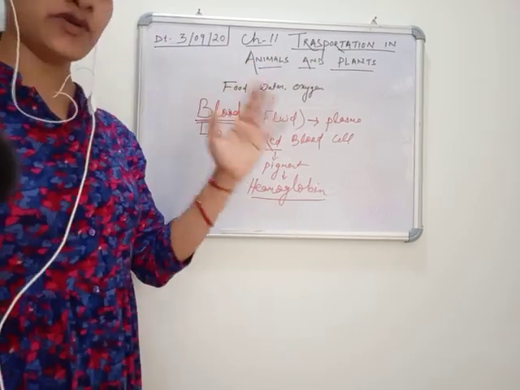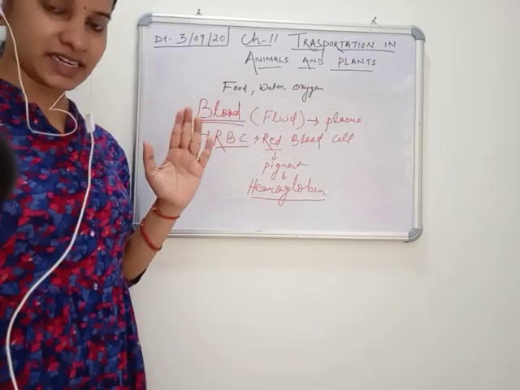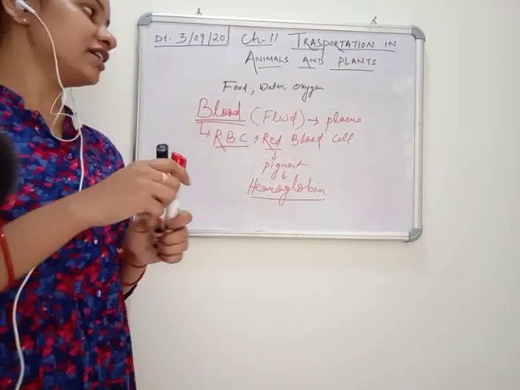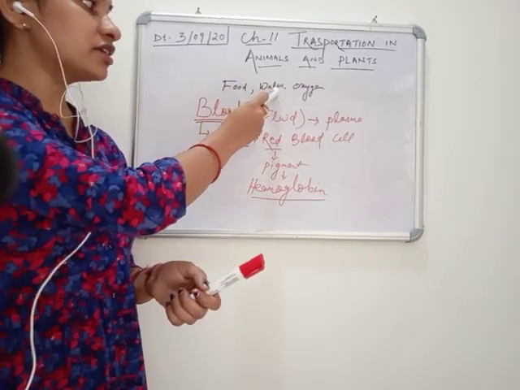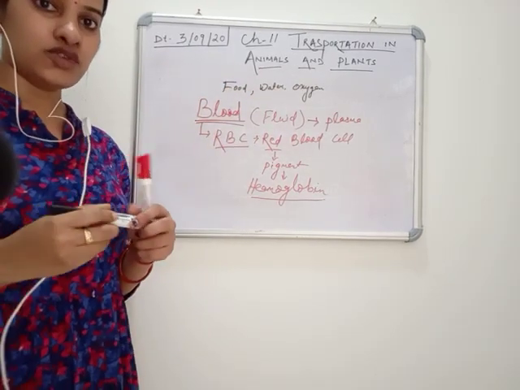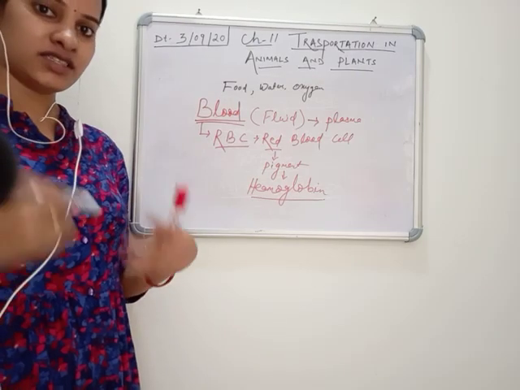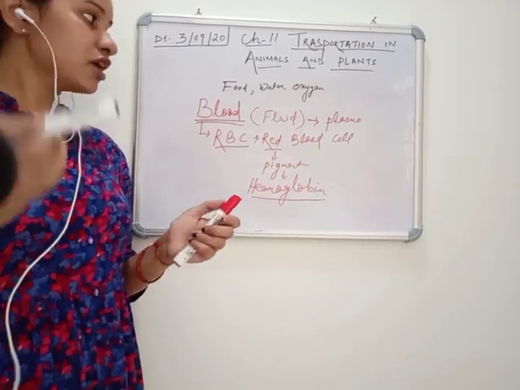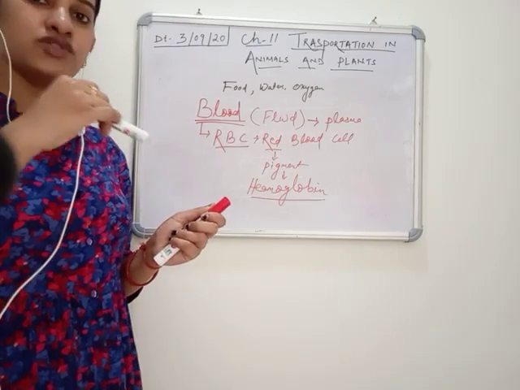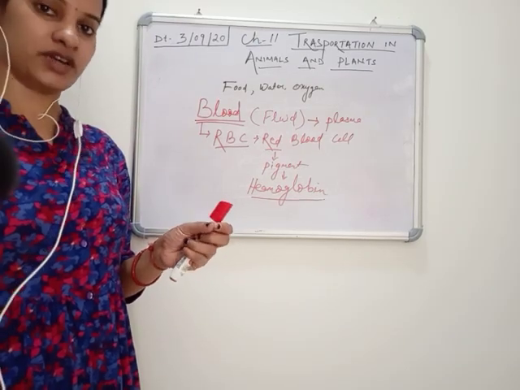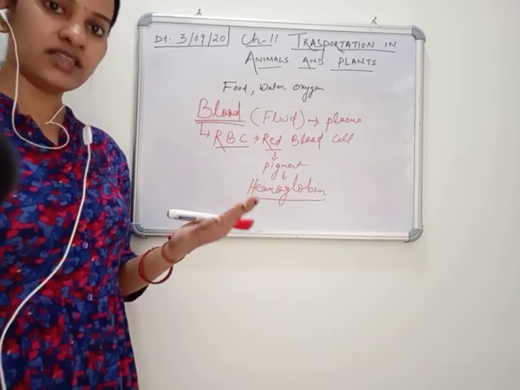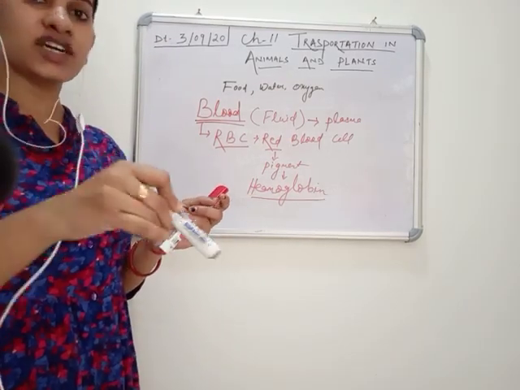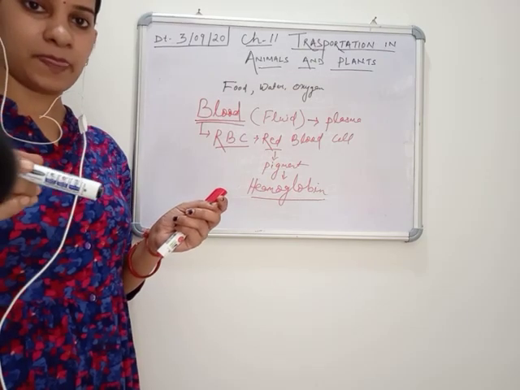As animals are living organisms, they need three basic things for their survival. What are those? Food, water, and oxygen. We are taking these things all the time for our survival. But how do we survive? All these three things reach each and every cell of our body so that we remain in a living condition. So how are these three things transported in our body?